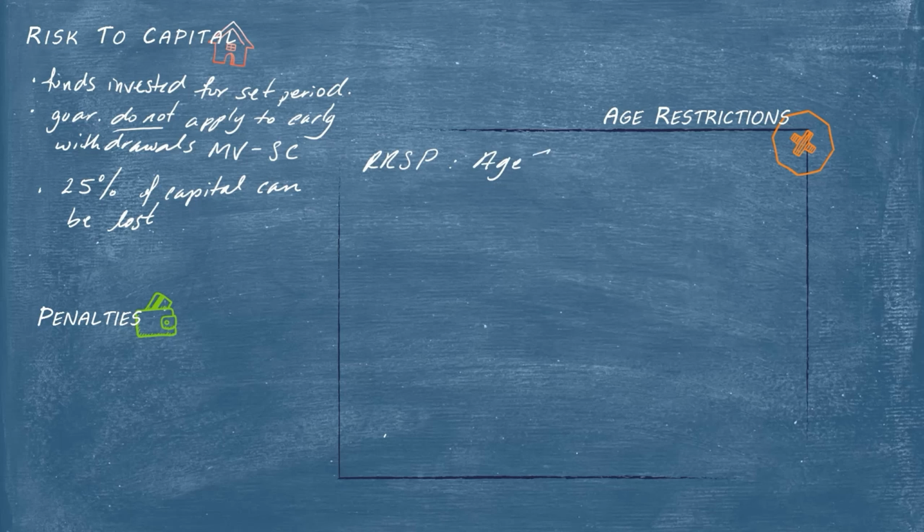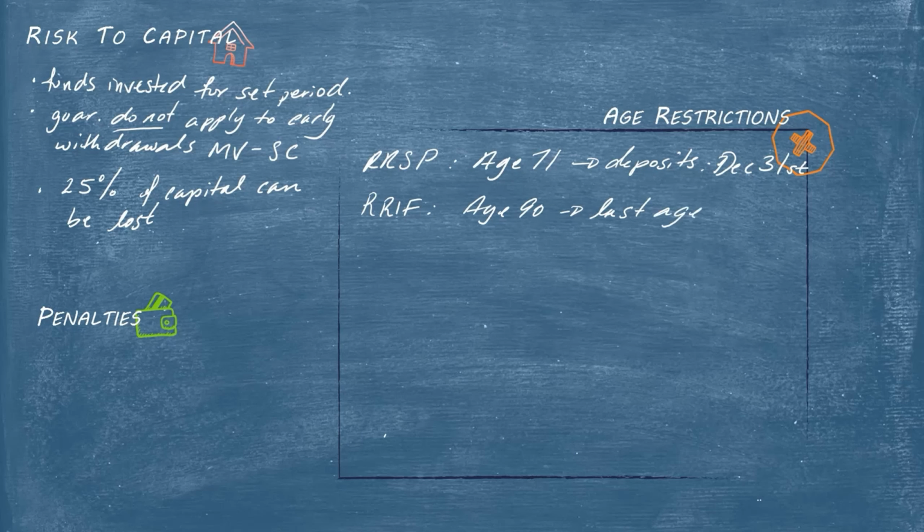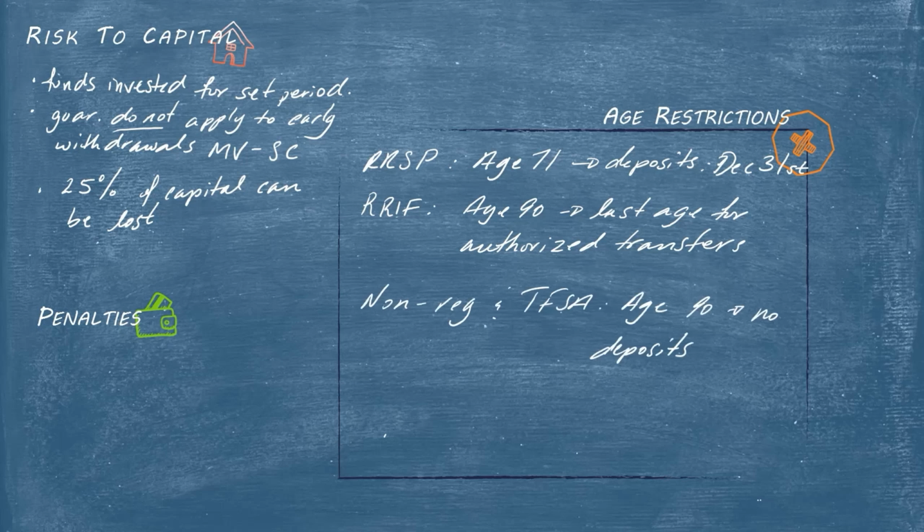There are also age restrictions affiliated with segregated funds. RRSPs, age 71: as always for RRSPs, you can only put in money up until the end of the year that your client has turned 71, so December 31st. After that, the seg fund needs to be converted into a RIF. RIF, age 90 is the last age for an authorized transfer, so something like a spousal rollover. And for non-reg and TFSAs, deposits can only be made into these two types of accounts up until age 90.